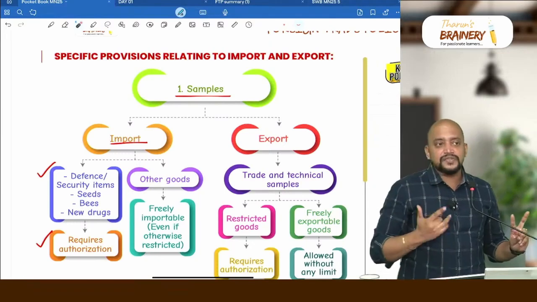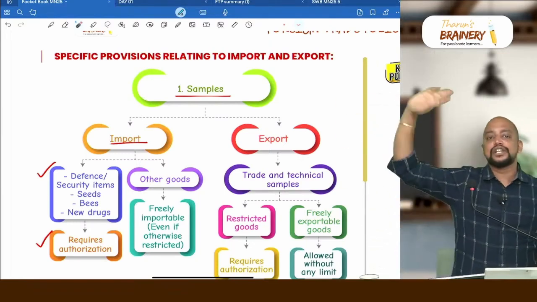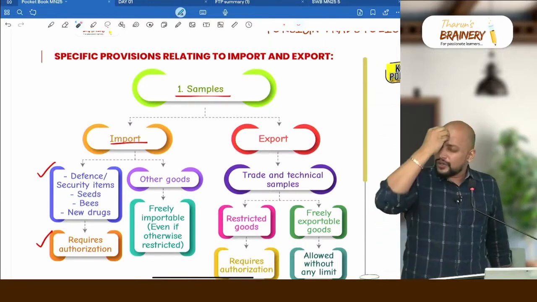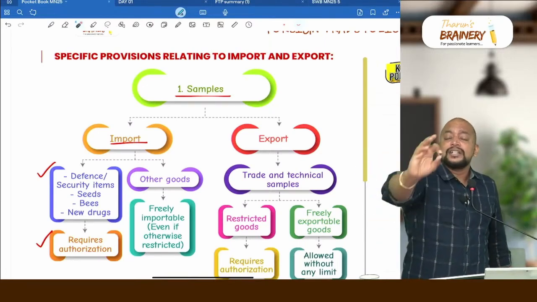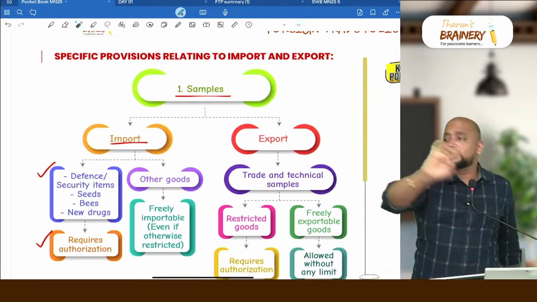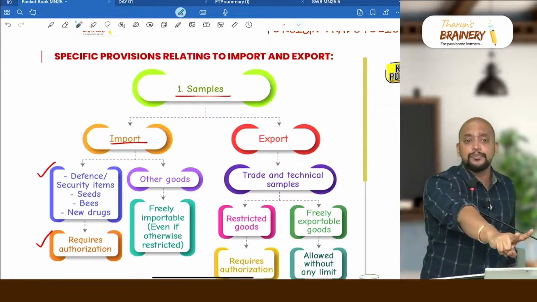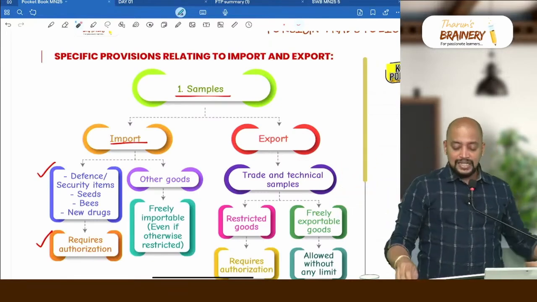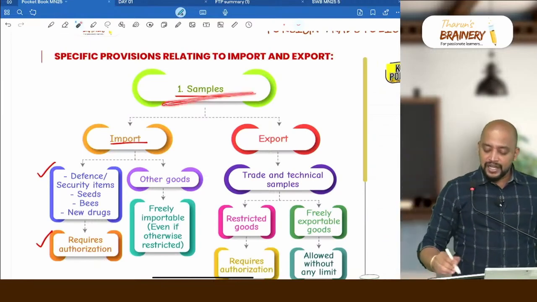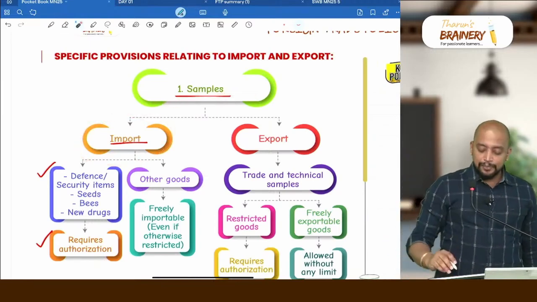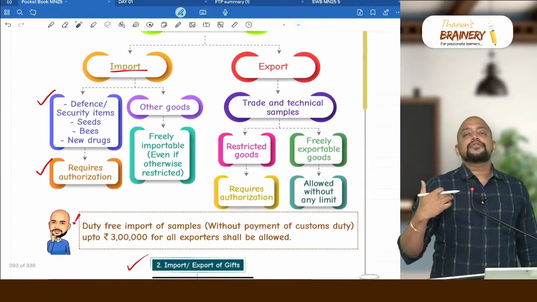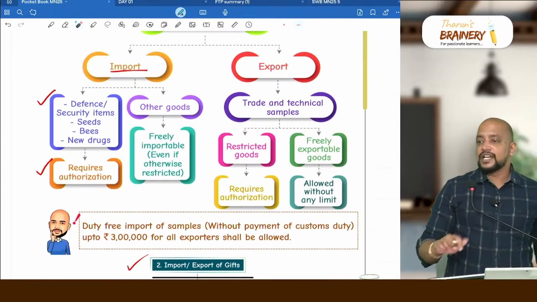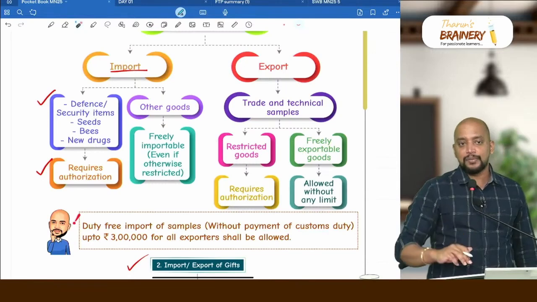So only those exceptions we need to remember, so that in the other cases we apply the general rule. General rule means if a product is restricted, that requires authorization. If a product is freely importable or exportable, that does not require authorization. Now look into this. We are importing samples. When we are importing samples, we don't have to see whether it is restricted goods or whether it is freely importable goods. So it's an exception, you remember this.